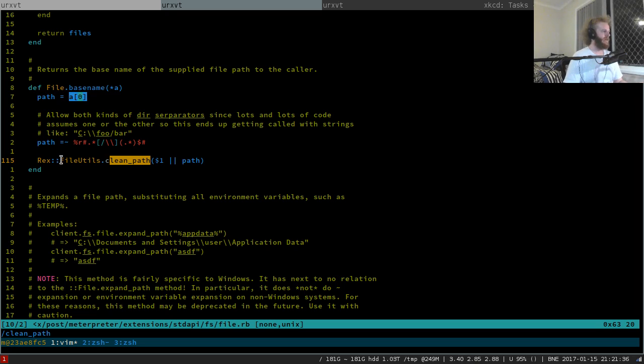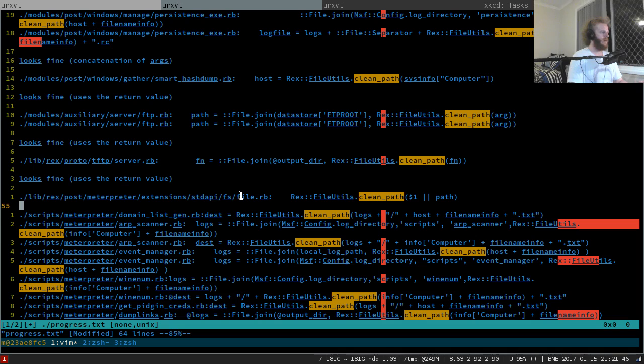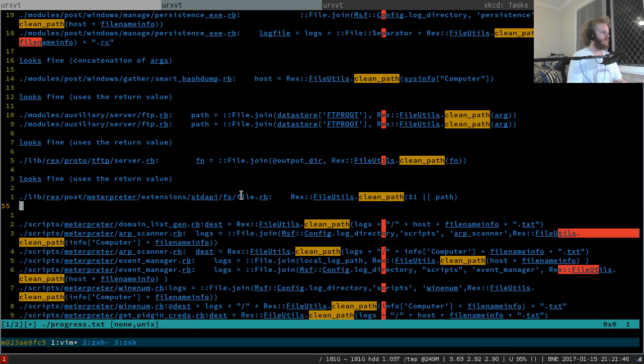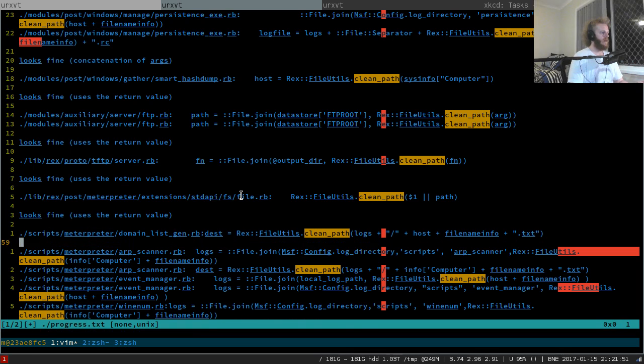But if it's a bug, it's not a bug that I introduced. I'm pretty sure that this return value here is returning the caller of this. None of these could have been thought to have been cleaned by subsequent code, so this here is fine. It uses the return value. Domain list gen.ruby dest equals clean path logs plus that. Okay, it uses concatenation, so we're fine with that one.